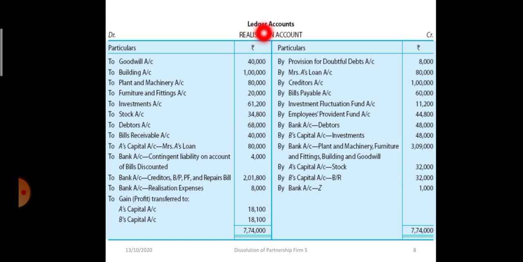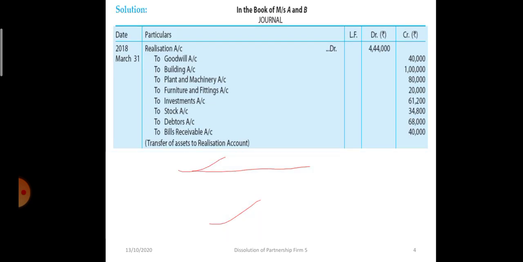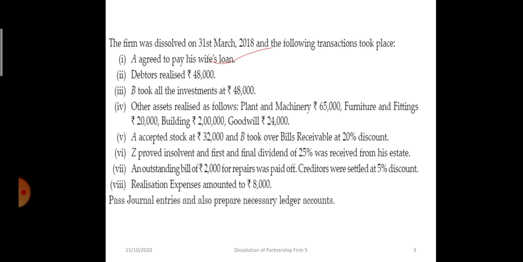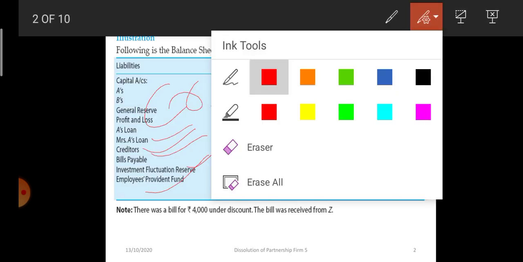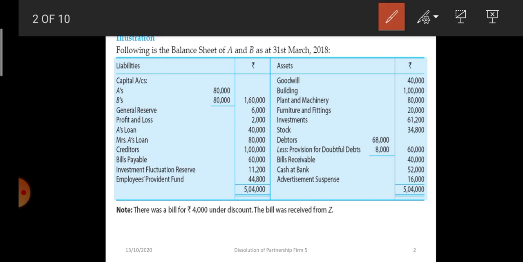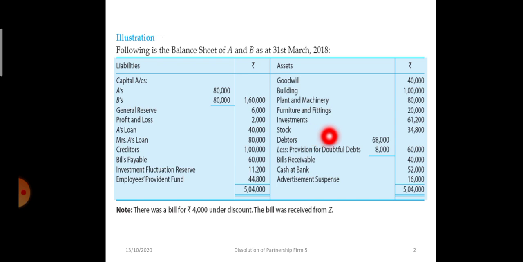In the realization account, first Mrs. A's loan account was transferred from the balance sheet. It was appearing on the credit side, and when a liability is settled, it will be to realization account to A's capital, 80,000 rupees. Now again I am coming back to the second adjustment. Debtors realized 48,000 rupees. Now see here, debtors were appearing at 68,000 rupees.